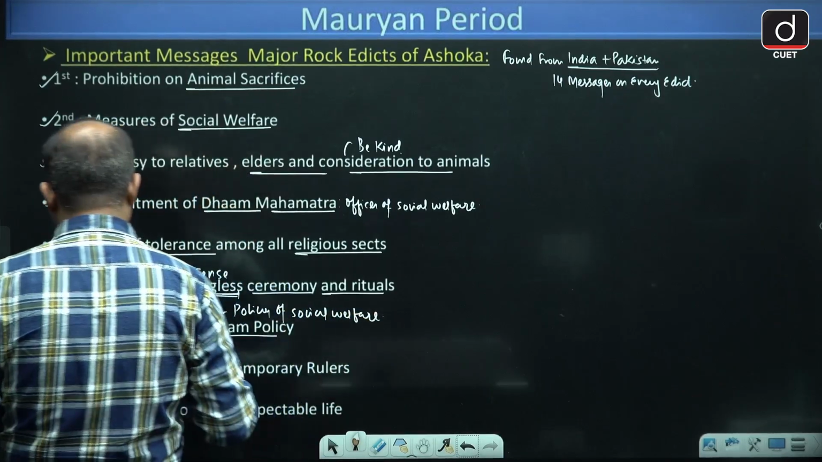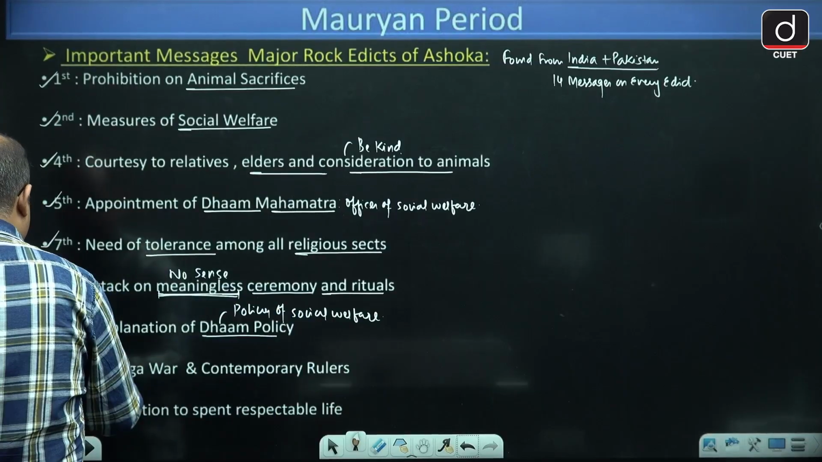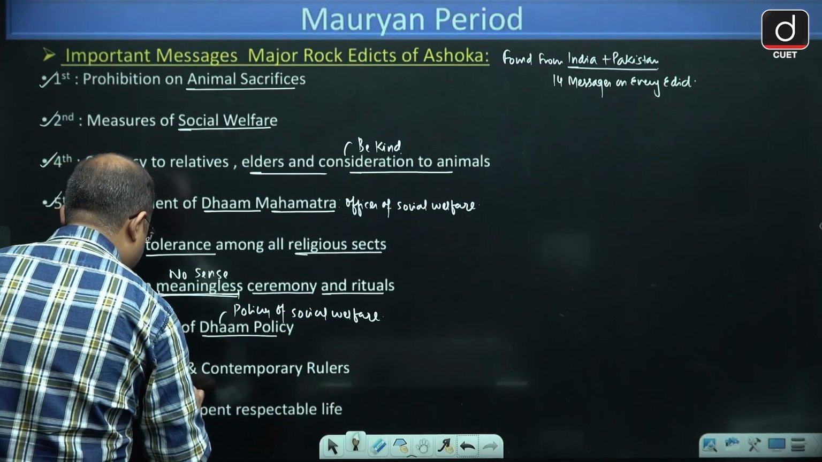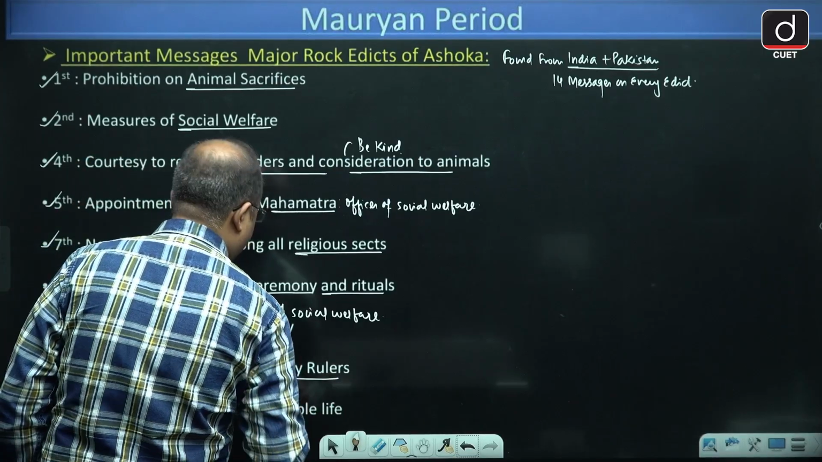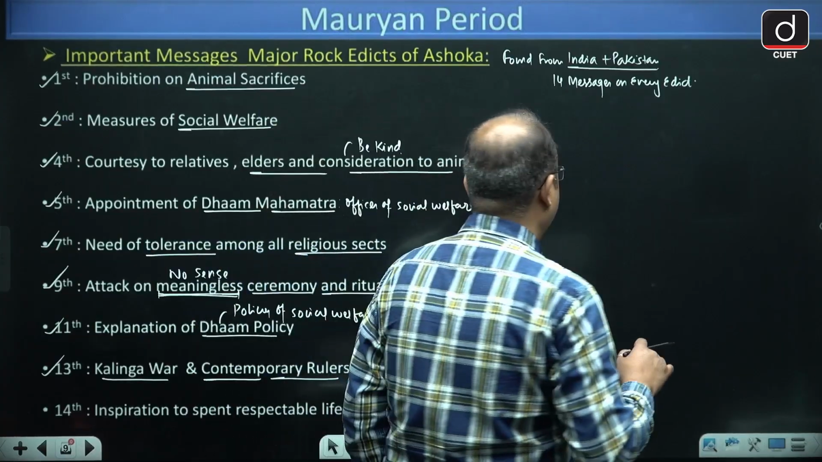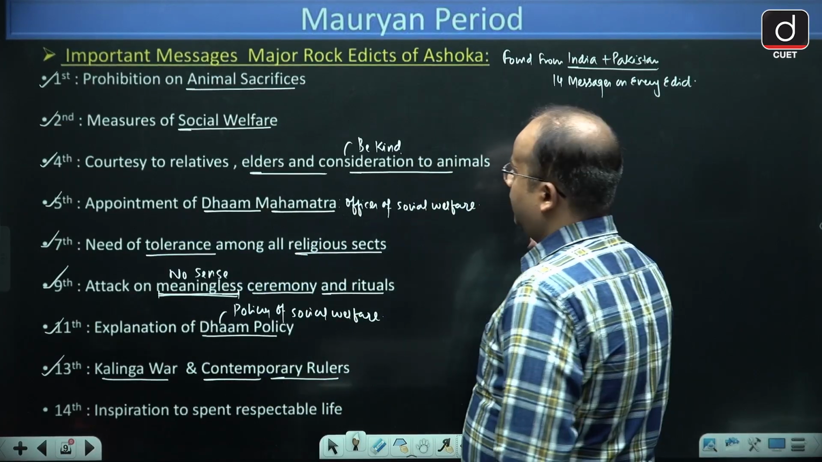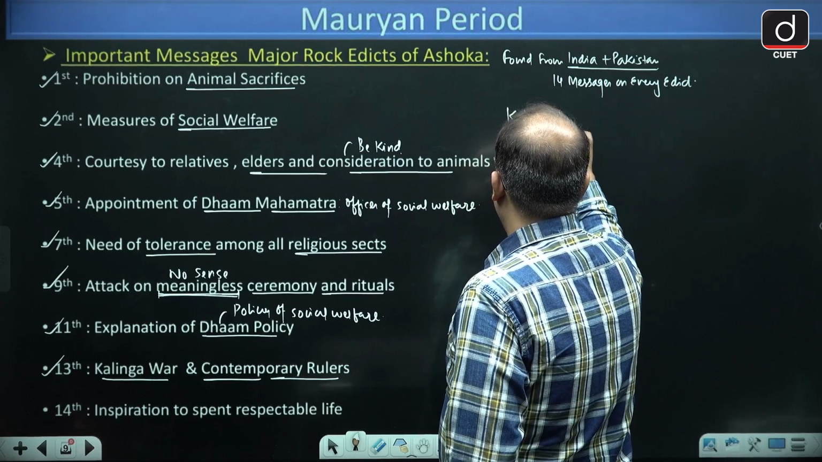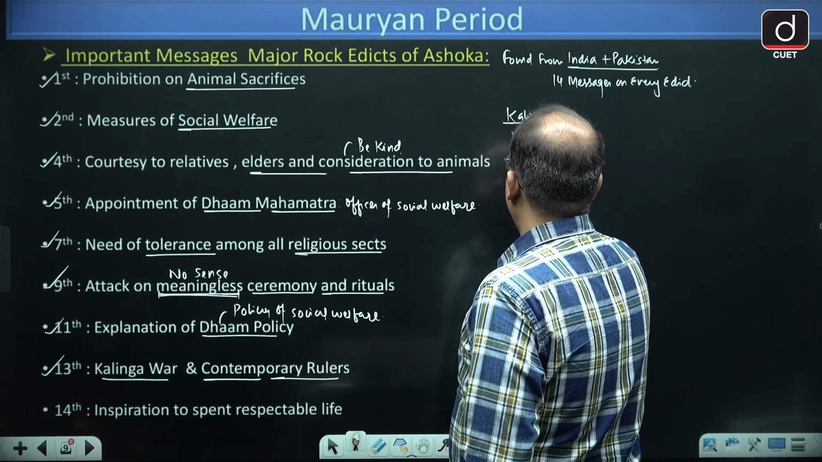That was the policy of social welfare. In the 13th message, he mentioned the Kalinga war and contemporary rulers. He mentioned the Kalinga war and contemporary rulers, but he did not mention it in Kalinga. So the Kalinga war is not mentioned,